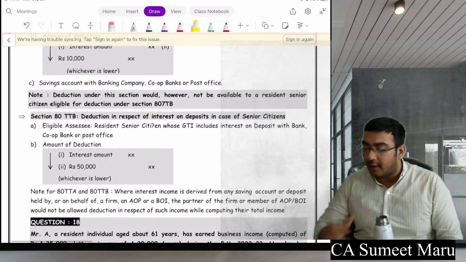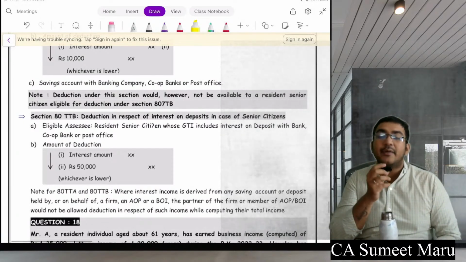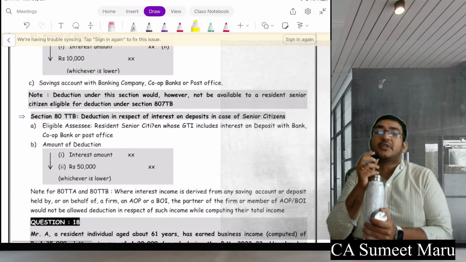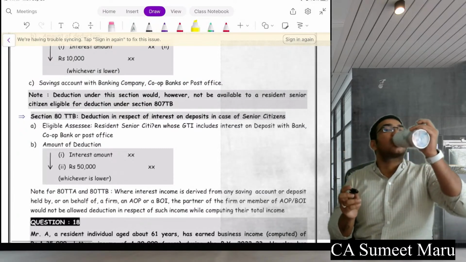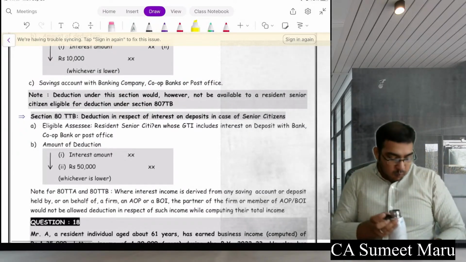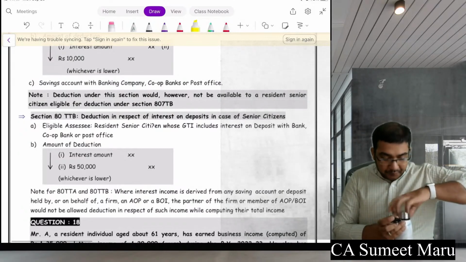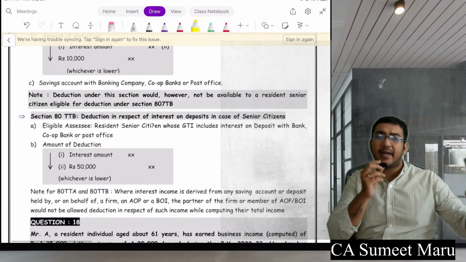Hriday, in case of lump sum payment of medical insurance, you will divide it for the number of years the medical insurance has been taken for. So if taken for 3 years, you will divide it into 3 years.